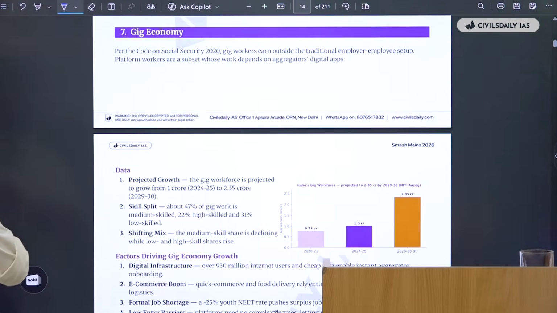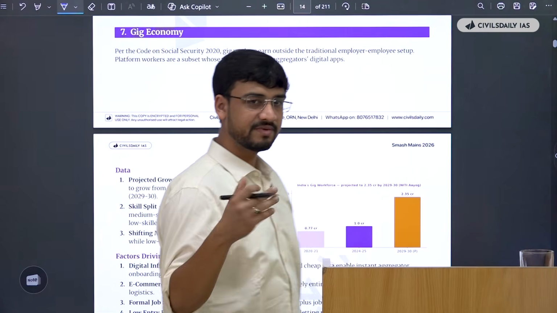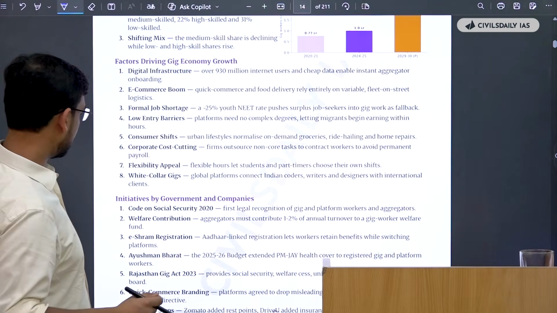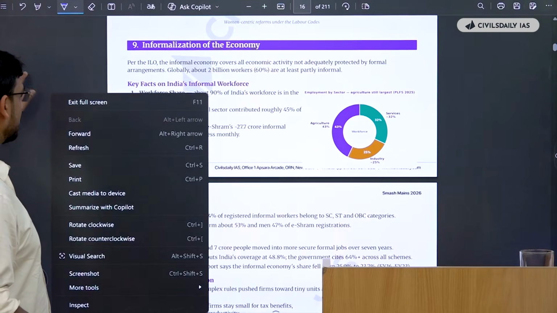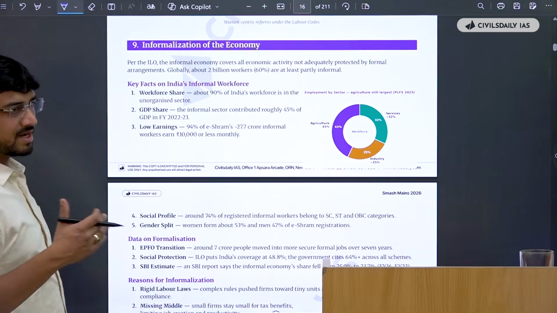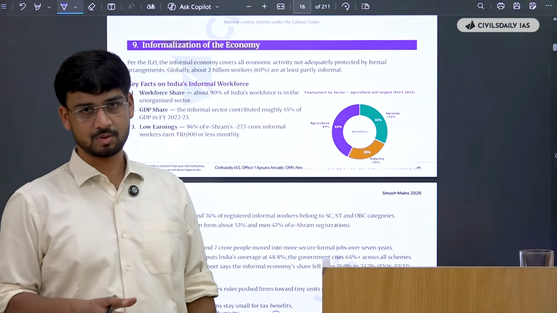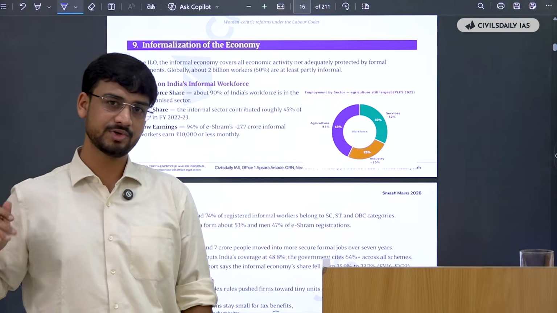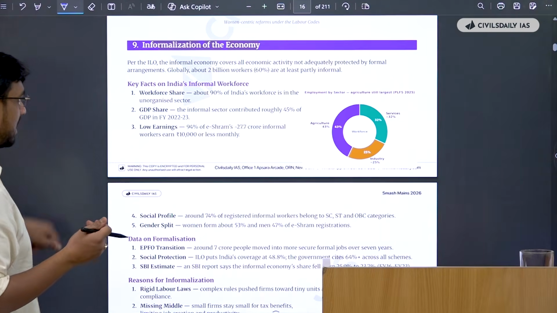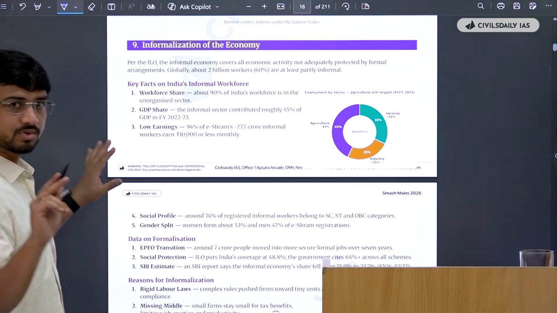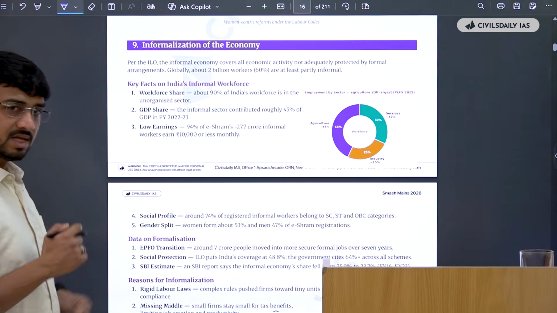Then we have the gig economy as well. This is also a very favorite area. Now you can see there are a lot of areas. If I were to just give you an overview, see, there's the gig economy, then there's labor law reforms, then there's informalization of the economy. The thing is that if there was something static that was to come into the examination, it will come from here only. It will come from these topics only. And if you are prepared on even one-pager notes on these topics, you are very well suited for the examination. If you can see, there are a lot of topics, and every one of them is equally probable of coming. You can't guess whether this will come or not. In economy especially, any of these topics can come.